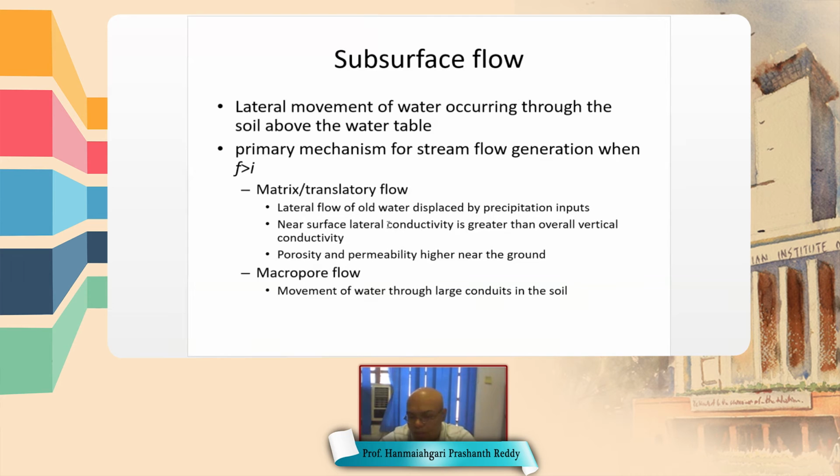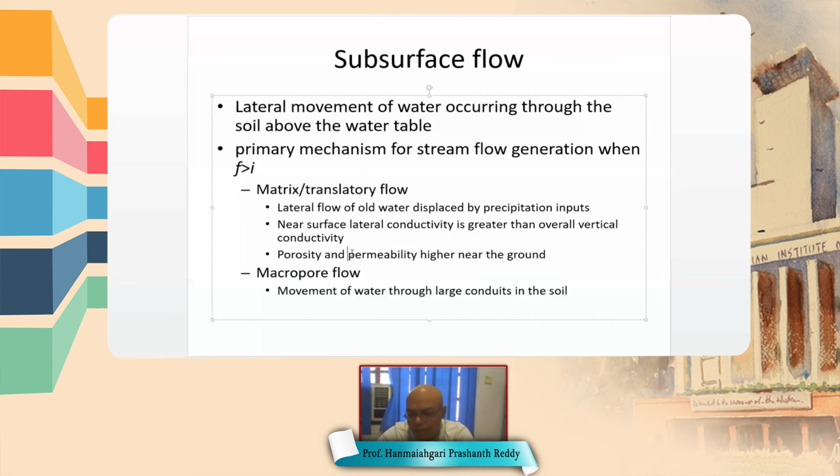In some conditions, hydraulic conductivity is not isotropic: hydraulic conductivity in the vertical direction is different from that in the lateral direction. Sometimes, due to impervious layers below the soil surface, hydraulic conductivity in the lateral direction may be more than in the vertical direction. In that condition, infiltrated water moves laterally and returns to the surface.